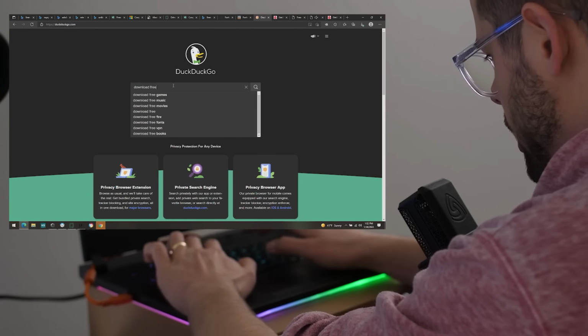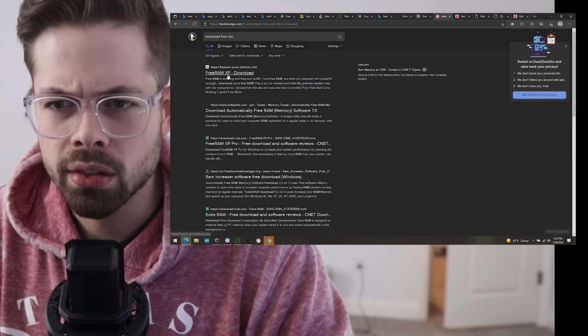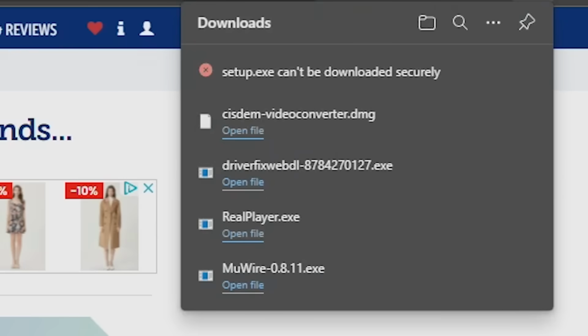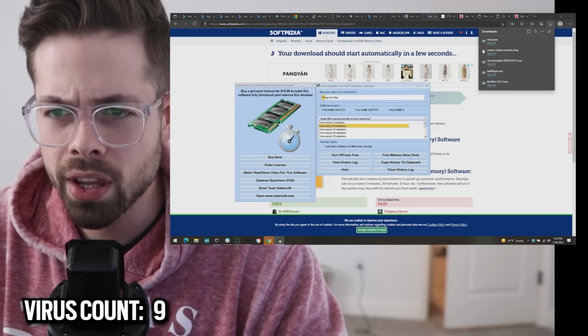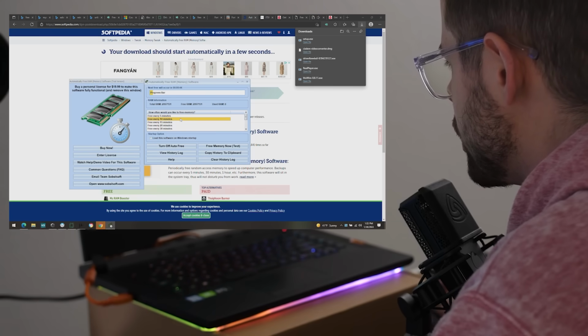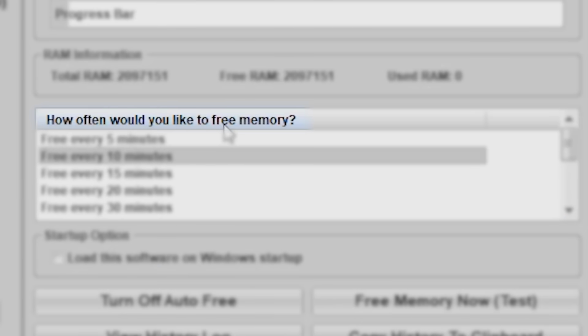Download free RAM. I would like to download free RAM. Download. Oh, here we go. Keep. Yes, please. That's always a comforting feeling when it says setup.exe. Oh yeah, automatic free RAM memory software. How often do you like to free memory?